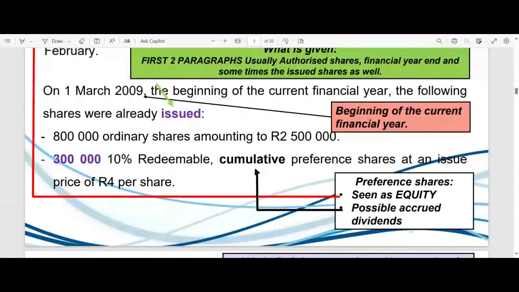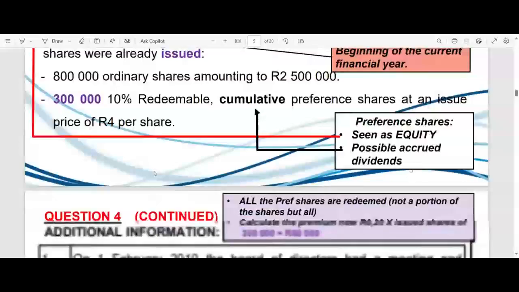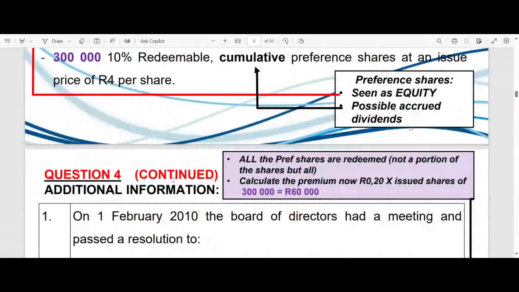So that is another thing that should pop up in our minds already. The total share capital value of our preference shares is 1.2 million. 300,000 times 4. Then we must also bear in mind, I mentioned this last week, it's not in all cases that all preference shares are going to be redeemed. Sometimes they might say 20% of the shares will be redeemed, or half the shares will be redeemed, or they might say 100,000 of the 300,000 is going to be redeemed, right? So they will tell you, or they will say all the shares are redeemed.